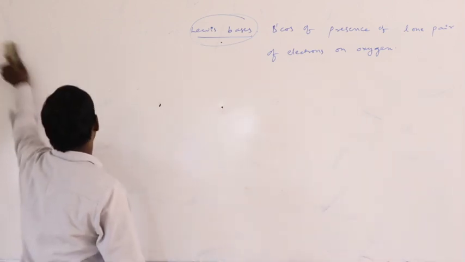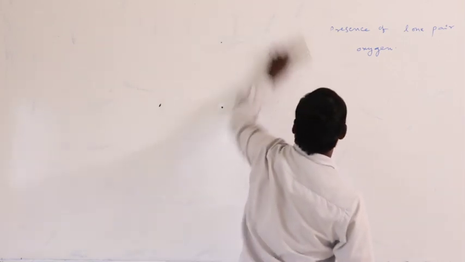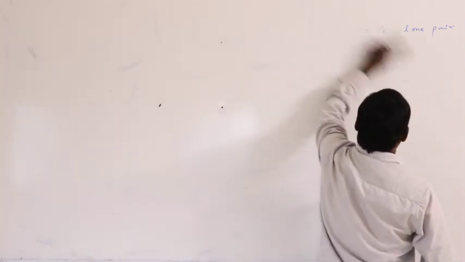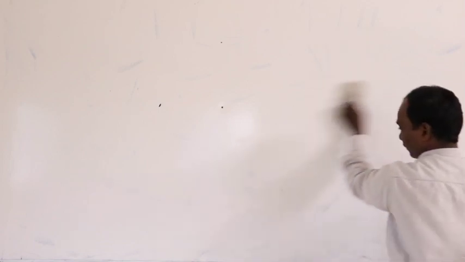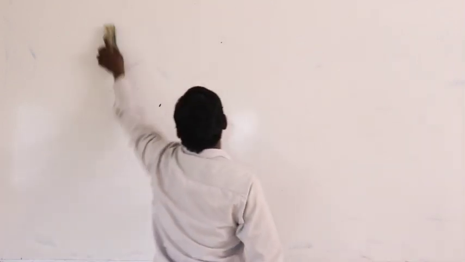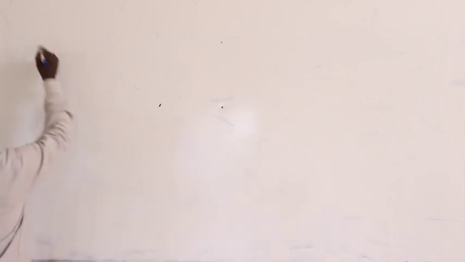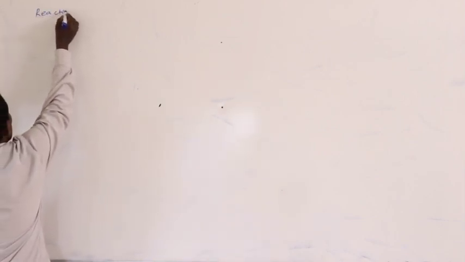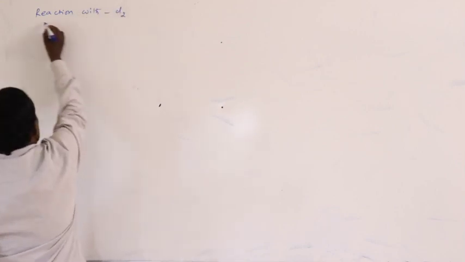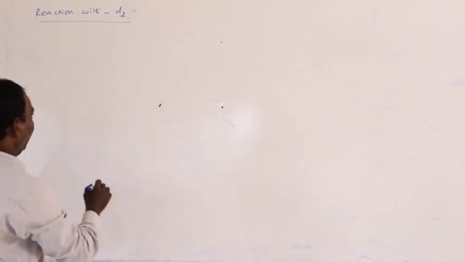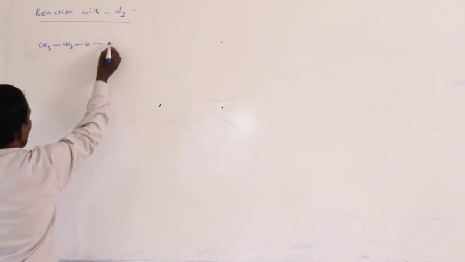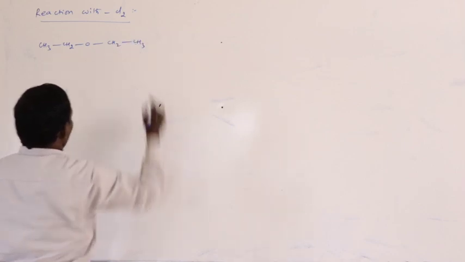Reaction with Cl2. Example, CH3CH2-O-CH2CH3.